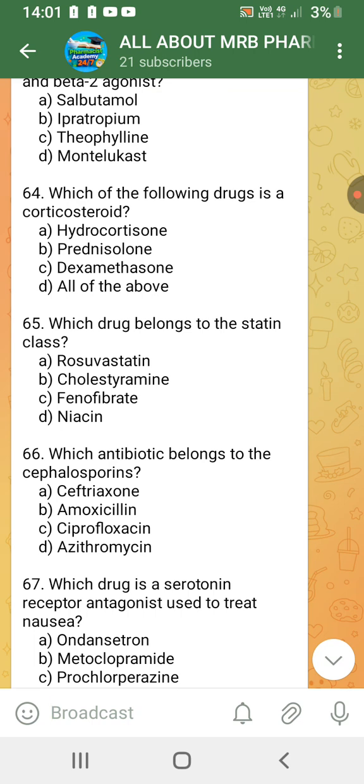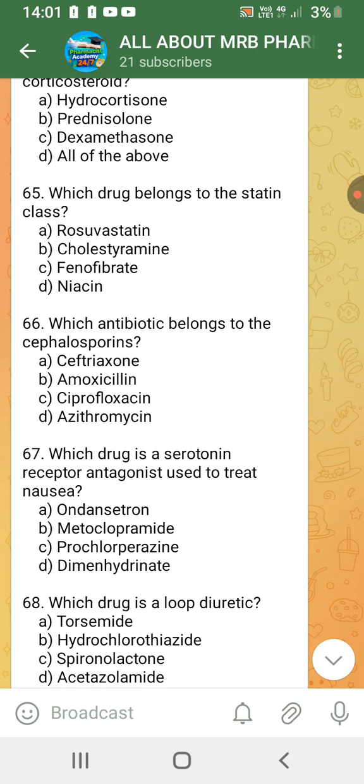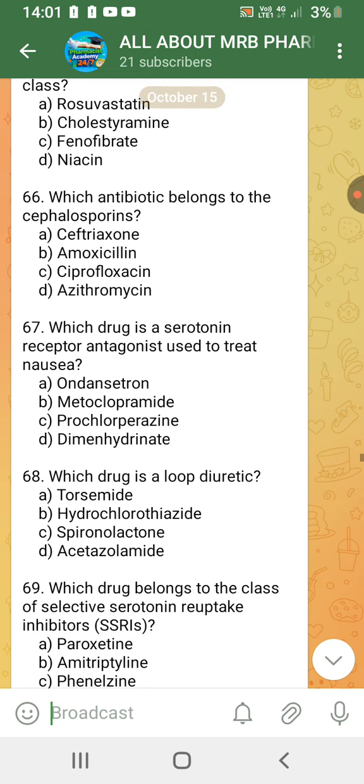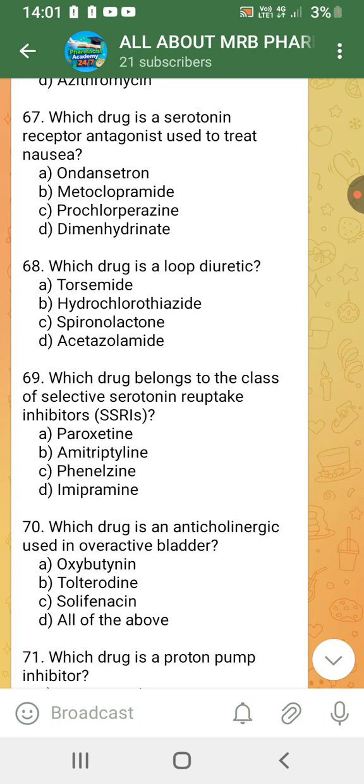Which drug belongs to the statin class? Rosuvastatin. Which antibiotic belongs to the cephalosporin class? Ceftriaxone. Which drug is a serotonin receptor antagonist used to treat nausea? Ondansetron. Which drug is a loop diuretic? Torsemide.